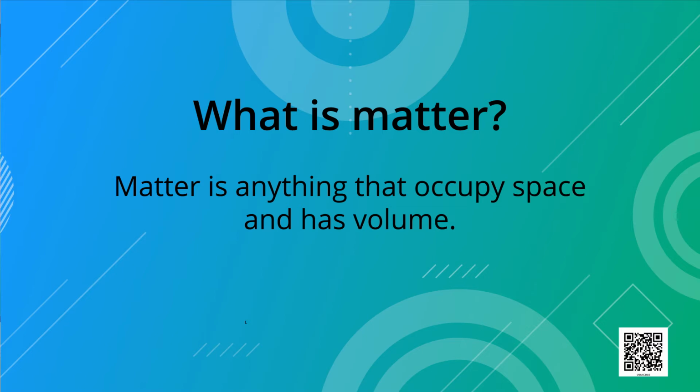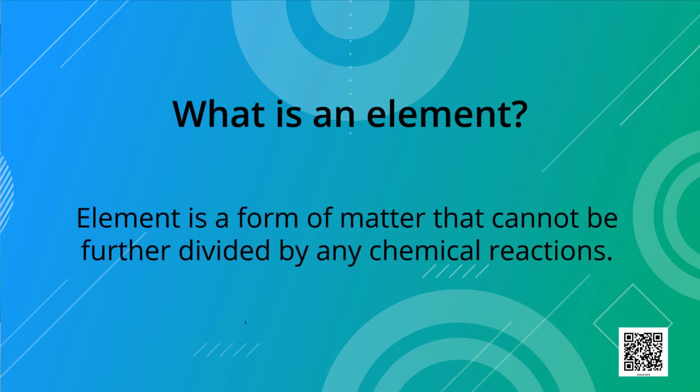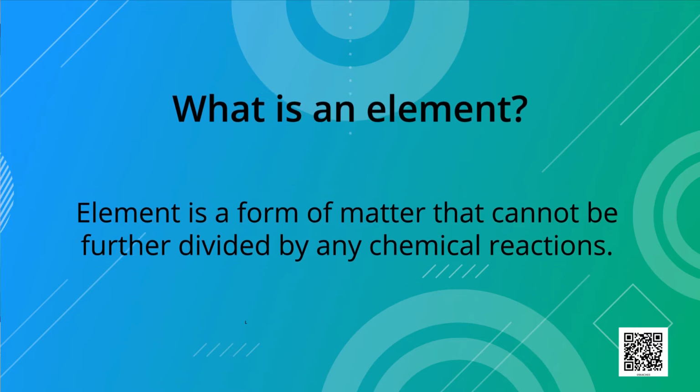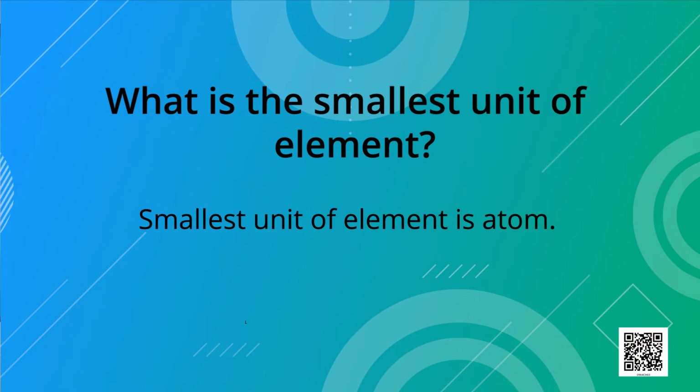Now the next question, what is an element? Yes, answer is right. Element is a form of matter that cannot be further divided by any chemical reaction. Now the last question, do you know what is the smallest unit of element? Yes, smallest unit of element is atom and atoms combine to form molecules.